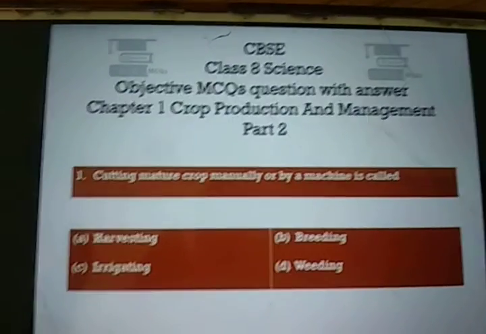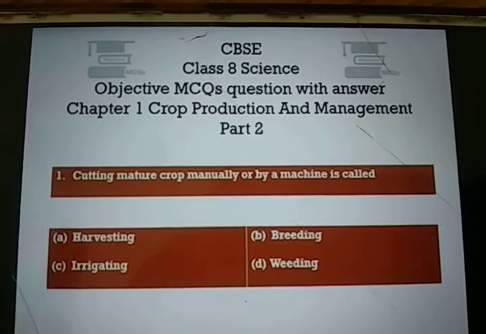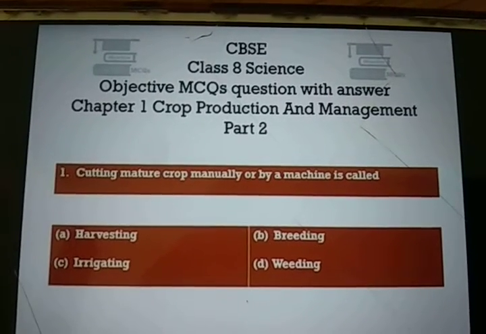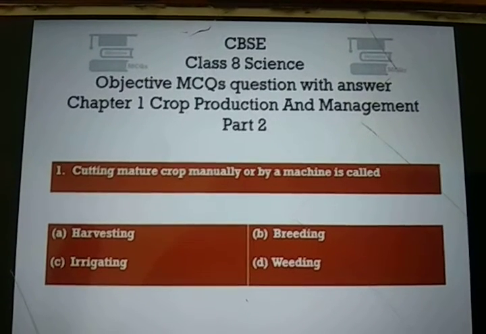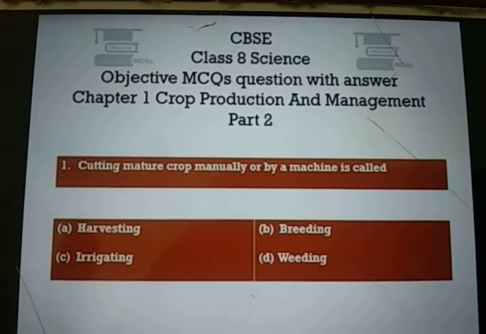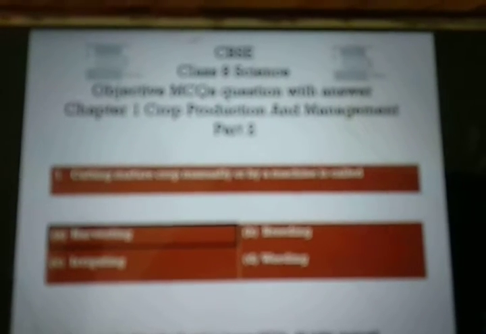Students, so again let us start revising some objective type questions. So we'll start from chapter number 1, crop production and management. Your first question is, cutting mature crops manually or by machine is called harvesting, breeding, irrigation or weeding. You can give the right answer and assess yourself how many questions you have done right.